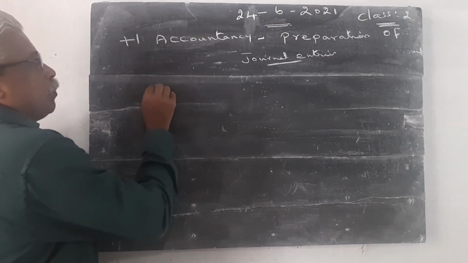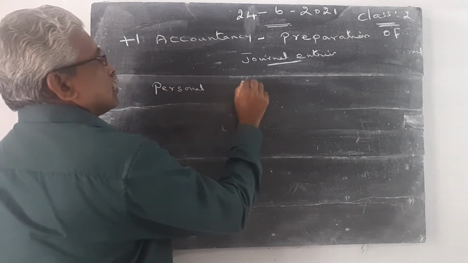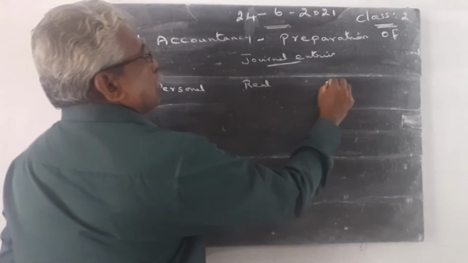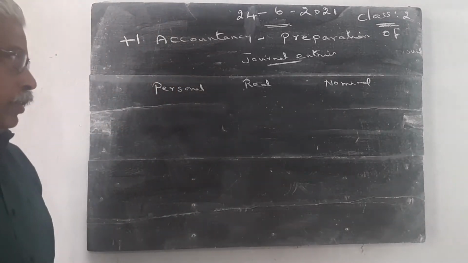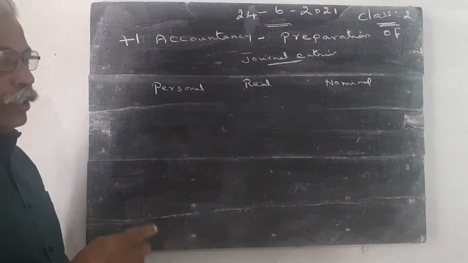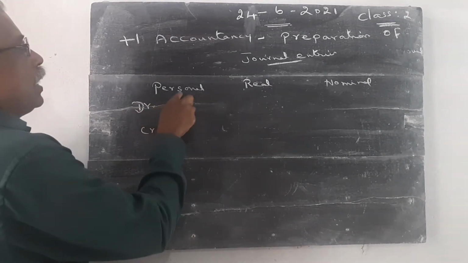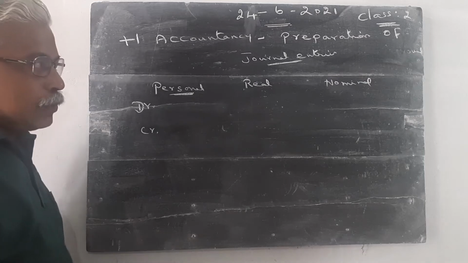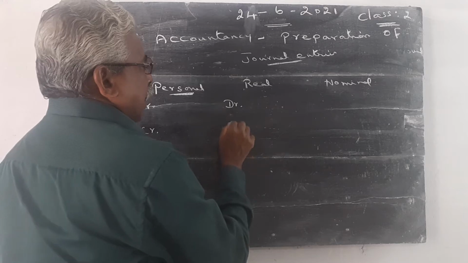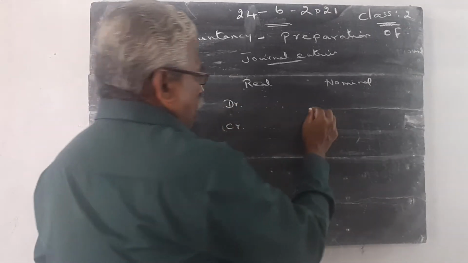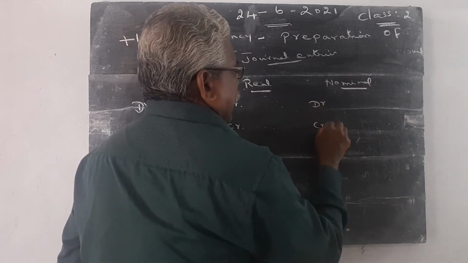There are 3 accounts: personal account, real account, nominal account. There are 3 types of account. Each account is having 2 aspects: debit aspect and credit aspect. Personal account is having debit aspect and credit aspect. Real account is having debit aspect and credit aspect. Nominal account is also having debit aspect and credit aspect.